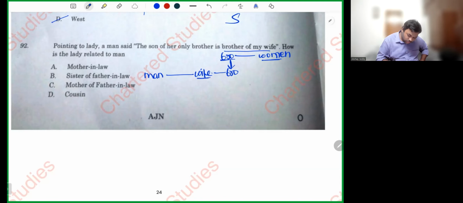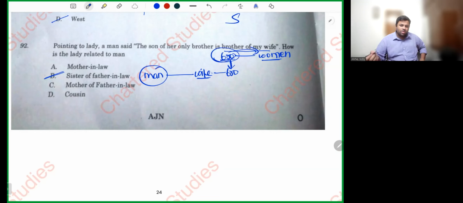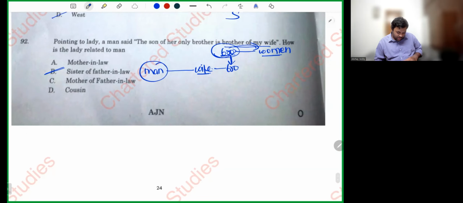How is the lady related to the man? You are asking the man, who is that lady to you? Wife's father is father-in-law. Sister of father-in-law. Next.